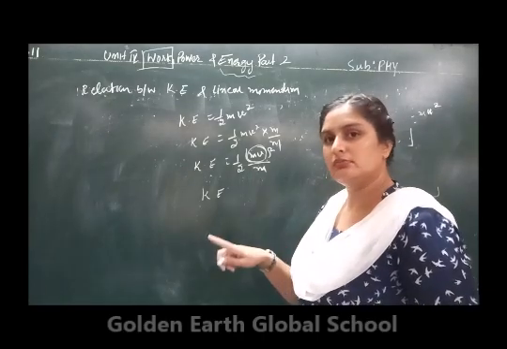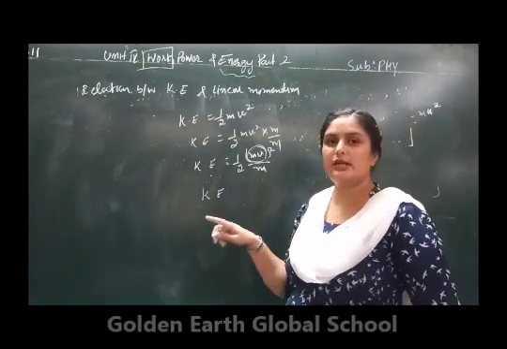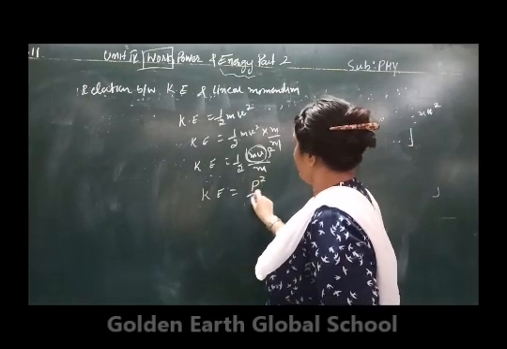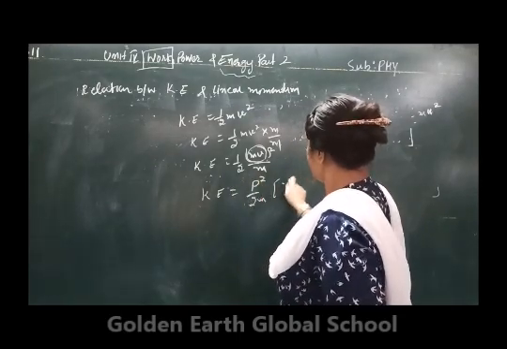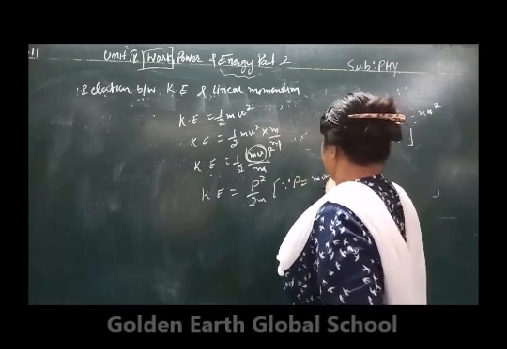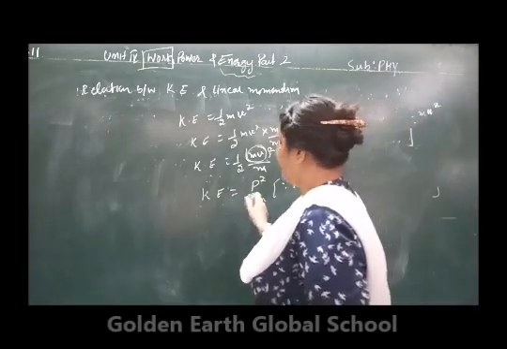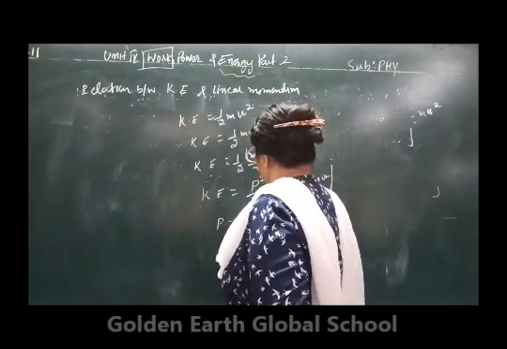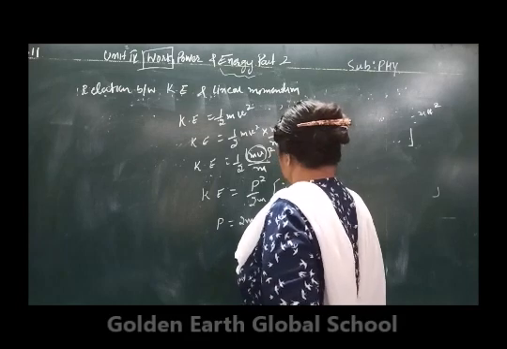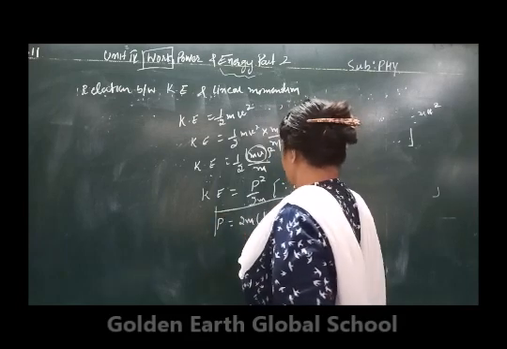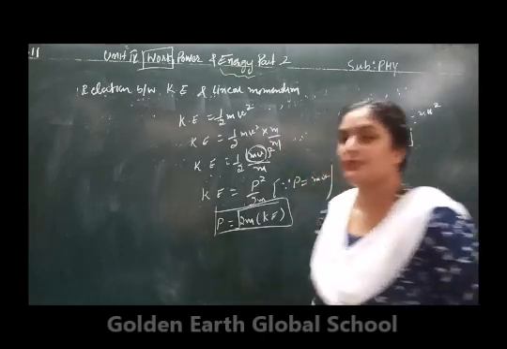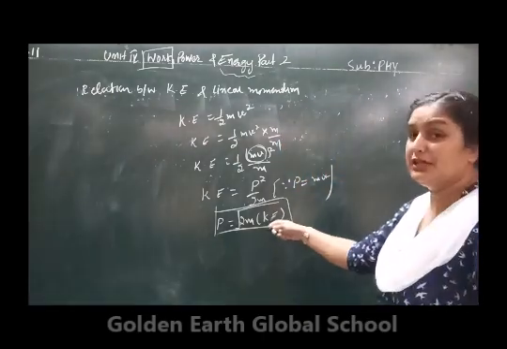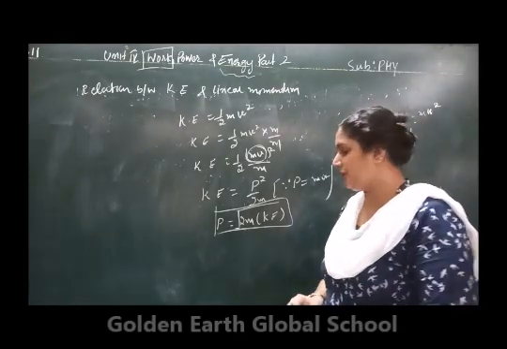We did this in unit 3, the laws of motion. Kinetic energy is equal to p square by 2m because p is equal to mv. From here, kinetic energy is equal to p square by 2m, or p is equal to under root of 2m times kinetic energy. So this is the relation between kinetic energy and linear momentum.